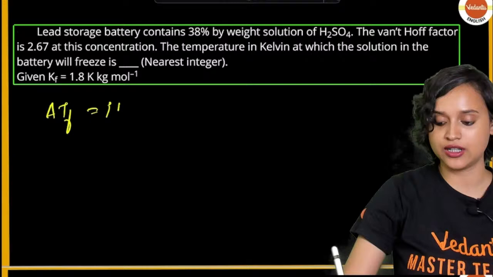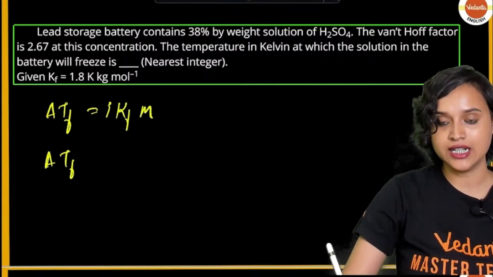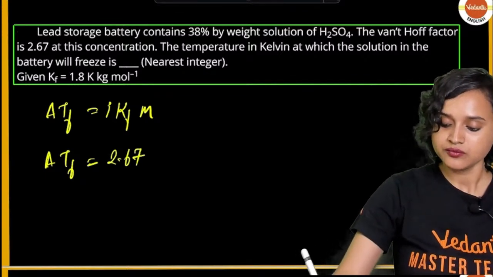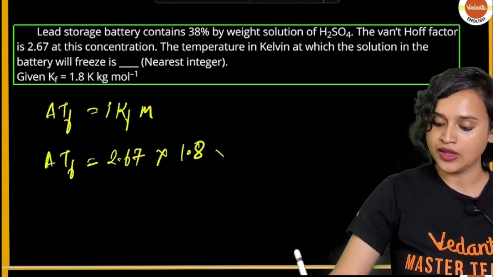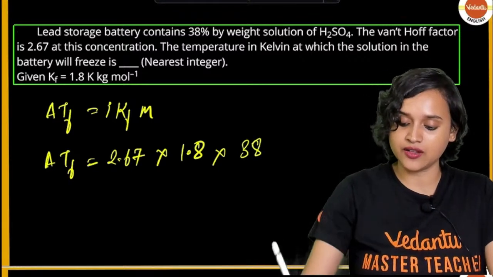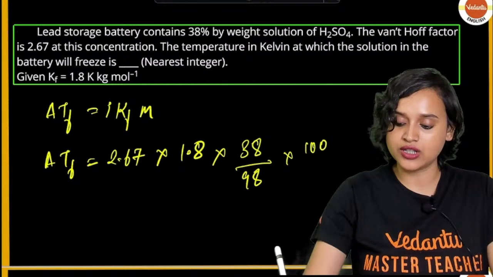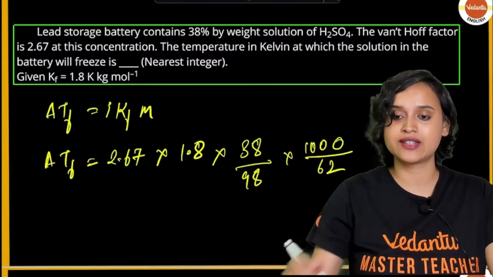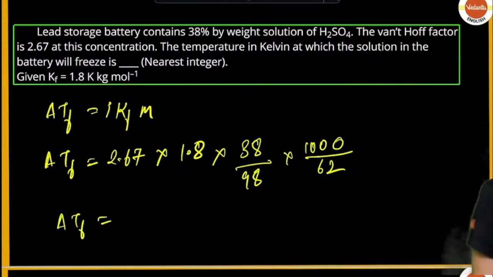So let's calculate. Delta TF is equal to i KF multiplied with molality. So delta TF is equal to, what is i here? 2.67 multiplied with KF value, which is given to you as 1.8, okay. Then what are you going to do? 38 is given to you. So 38 divided by sulfuric acid, what is the molar mass? 98, multiplied with 1000 divided by 100 minus 38 is 62. So let's write 62 here. Now calculate, everybody. Calculate what is the delta TF value.